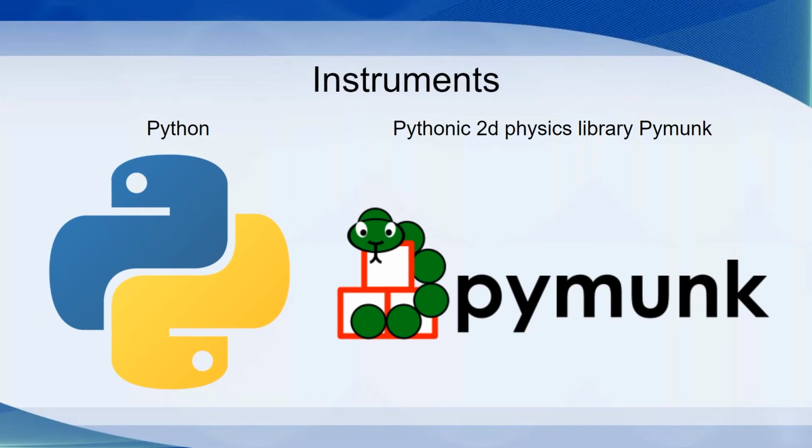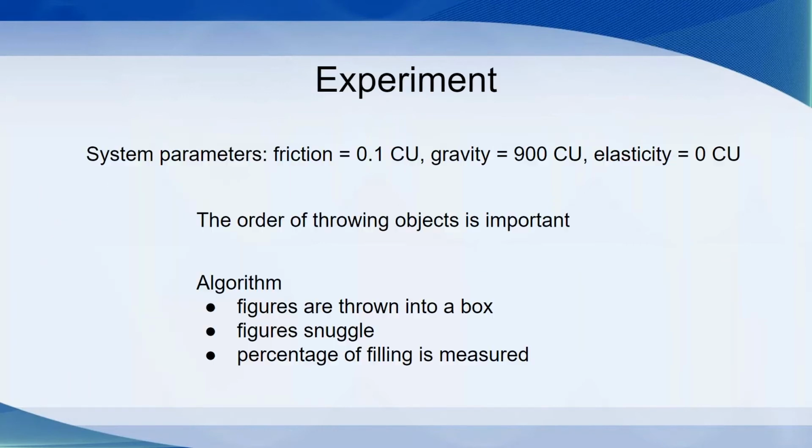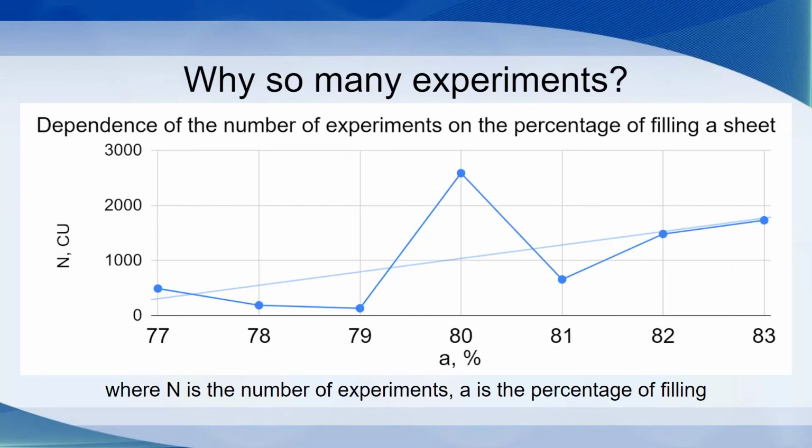We used Python and the Pythonic 2D physics library Pymunk. Under fixed initial conditions, experimental results are determined by the object throwing order, so a large number of experiments are required to find an optimal option. This slide shows the dependency between the number of experiments and the filling percentage. It's clear that the larger the filling percentage, the more experiments should be conducted.